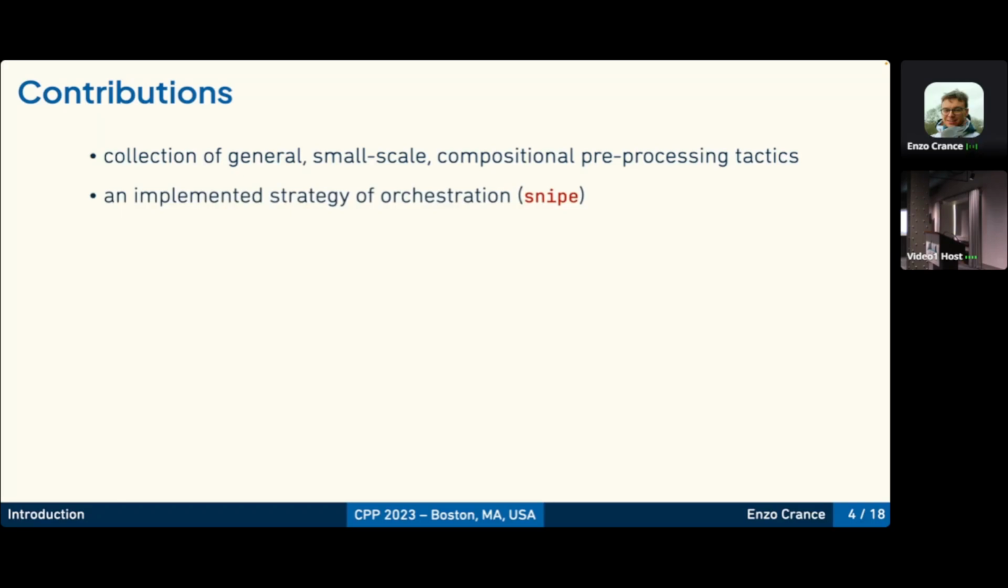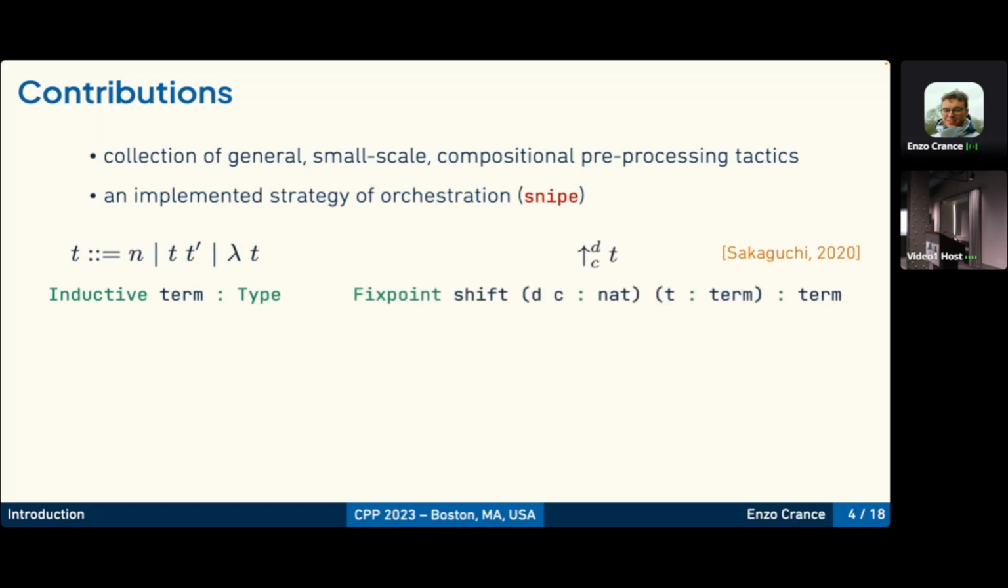If you have ever tried to formalize a language with binders, you might have run into trouble proving properties related to De Bruijn indices. So we'll take as an example the development by Sakaguchi. It's a formalization of lambda calculus. We take an inductive type representing terms. We also take a fixpoint shift representing the shift operation, where you shift by d positions the variables above threshold c in the term t.